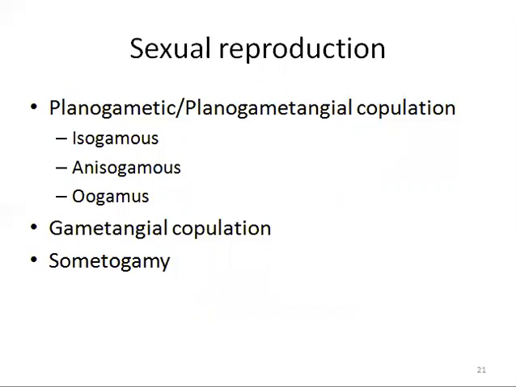And planogametangial copulation has three types: isogamy, anisogamy, and oogamy. Isogamy, in which both spores are motile and similar in size and structure. In anisogamy, one is smaller and the other is larger, and they are morphologically and physiologically different. In oogamy, one is larger and non-motile, and one spore is smaller and motile. So this is planogametangial copulation. We have studied this in detail.